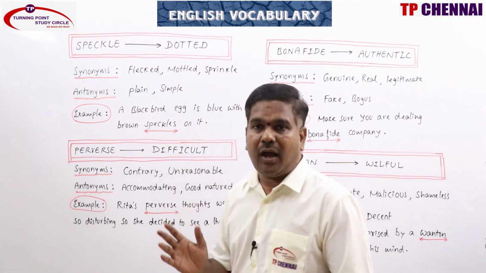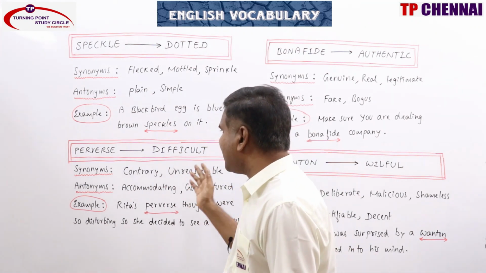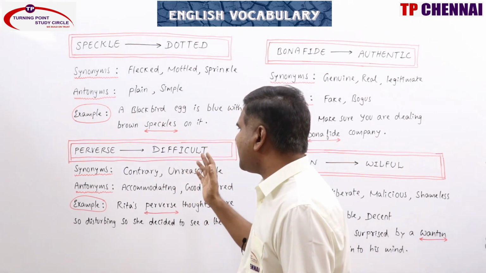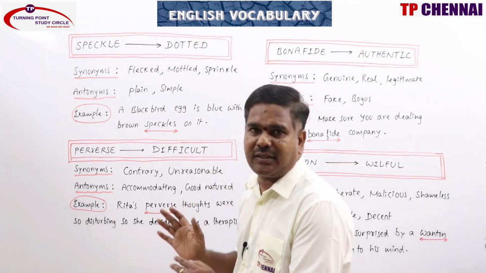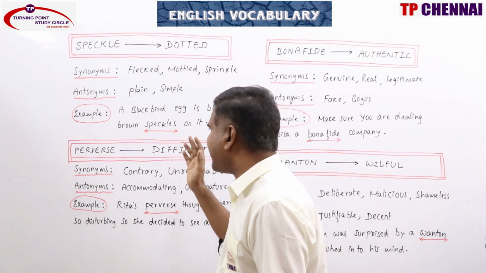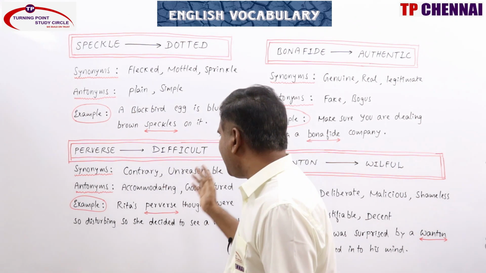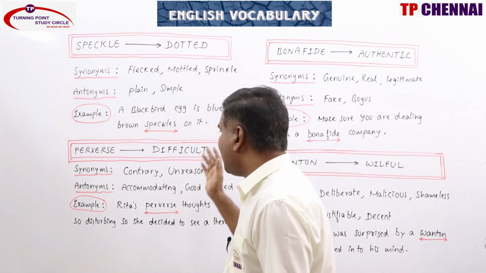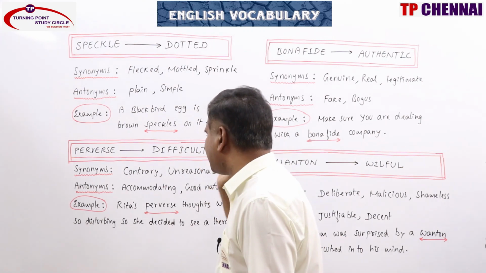Perverse: difficult, abnormal in behavior, contrary, unreasonable. It's strange and not what most people would expect or enjoy, an unacceptable standard in behavior. Synonyms: contrary, unreasonable, wicked, bad-tempered, abnormal, cantankerous, pugnacious.